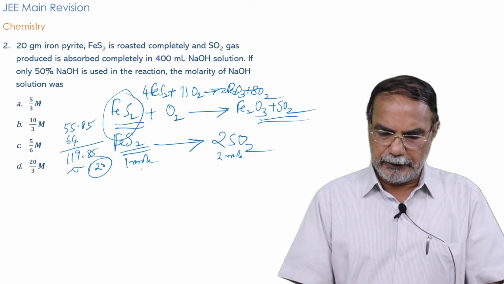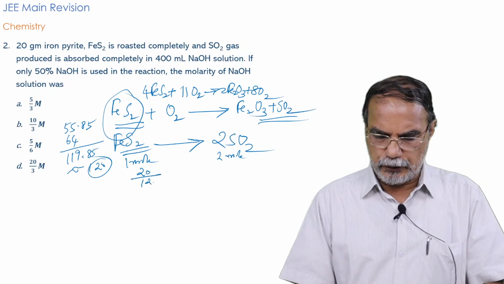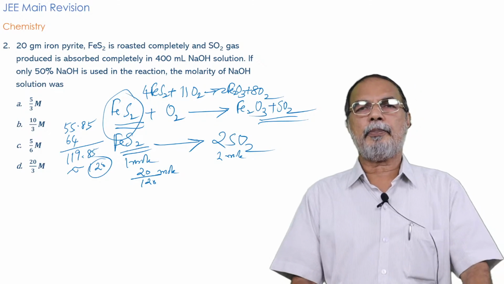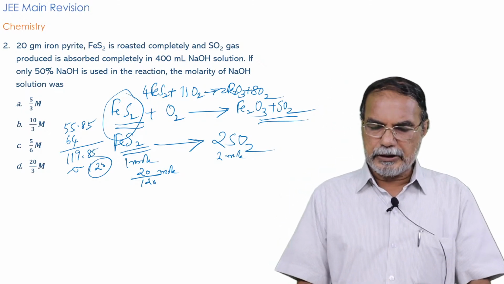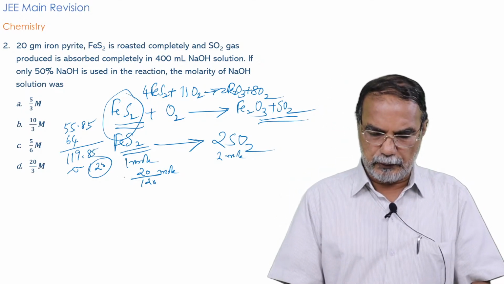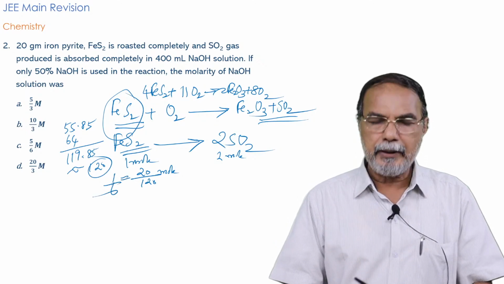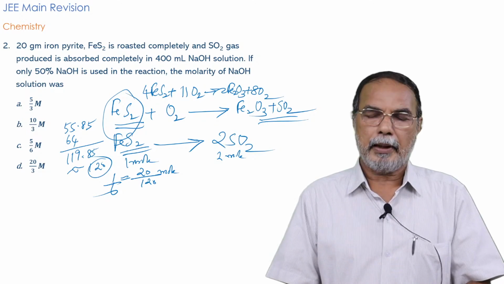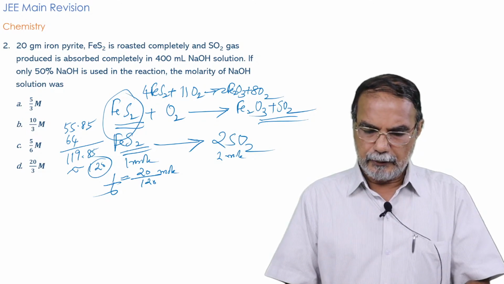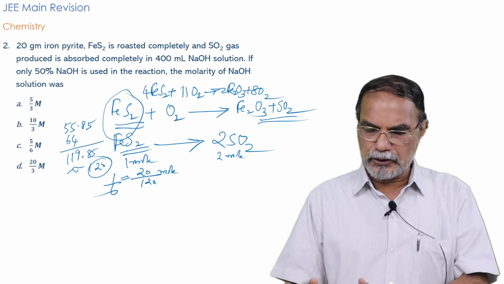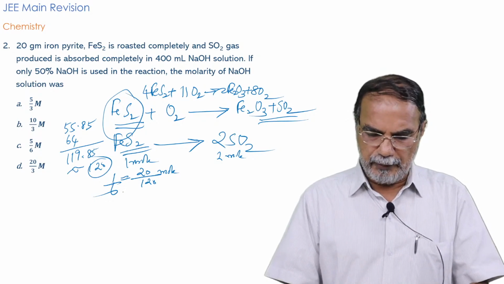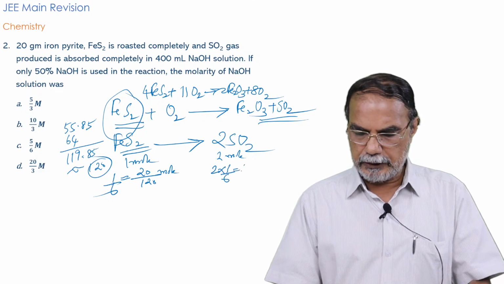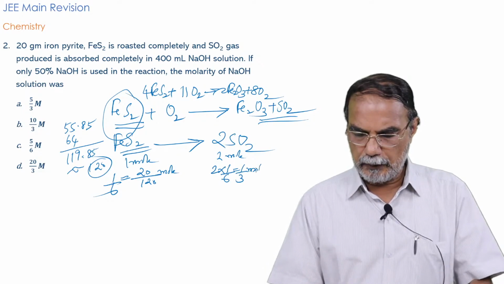That means 20 grams will be equal to 20 by 120 mole. So the amount of iron pyrites that you have taken is 20 by 120 mole. That is equal to 1 by 6 mole. Okay? So you have taken 1 by 6 mole of FeS2, and according to the equation, from 1 mole you get 2 moles of sulfur dioxide. So from 1 by 6 mole, you get 2 into 1 by 6. That is equal to 1 by 3 mole sulfur dioxide.